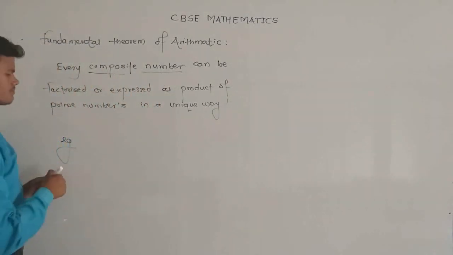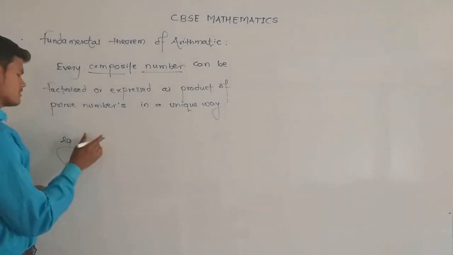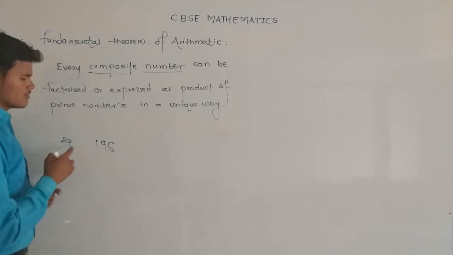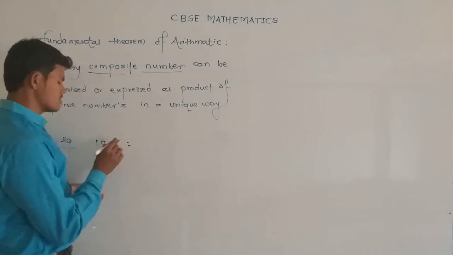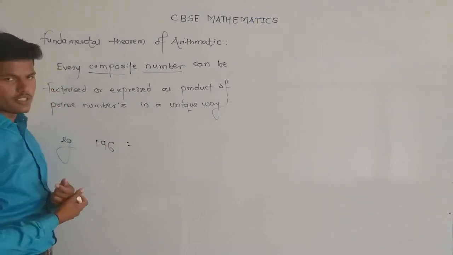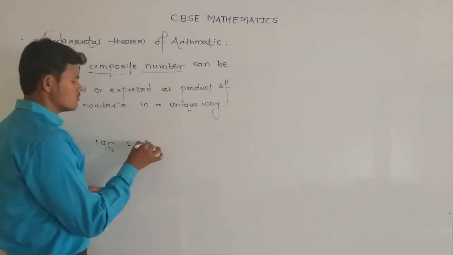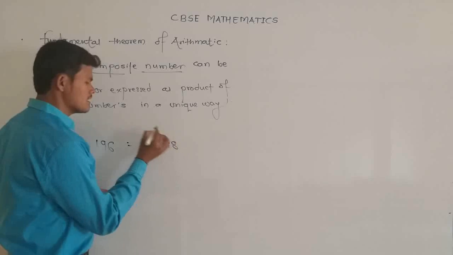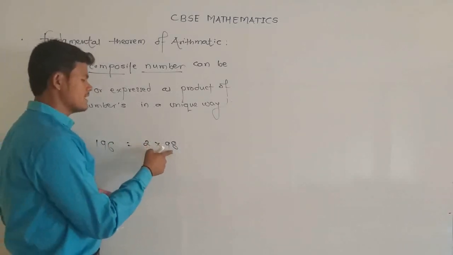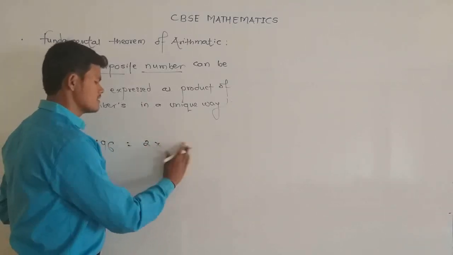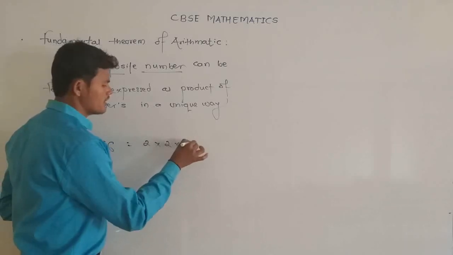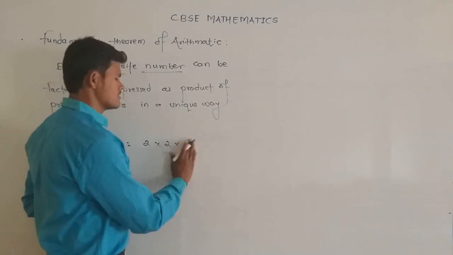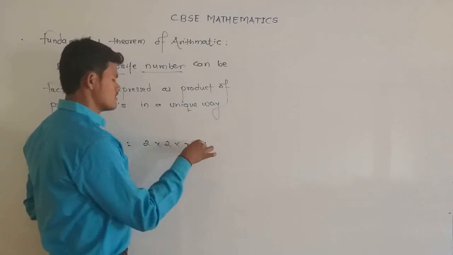So every composite number can be expressed or factorized as a product of prime numbers. For example, find the prime factors of 196. Here 196 is an even number, so it can be divided by 2. 2 nines are 18, 2 eights are 16, so 98. 98 can also be factorized as 2 into 49. Here 49 can be factorized as 7 into 7.